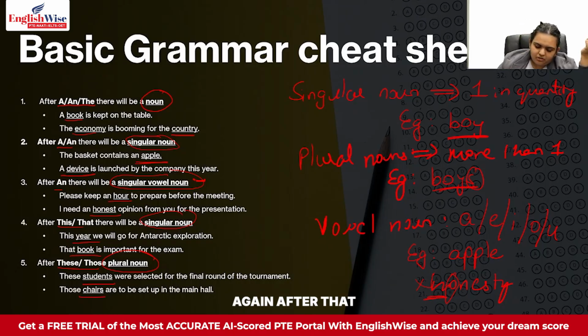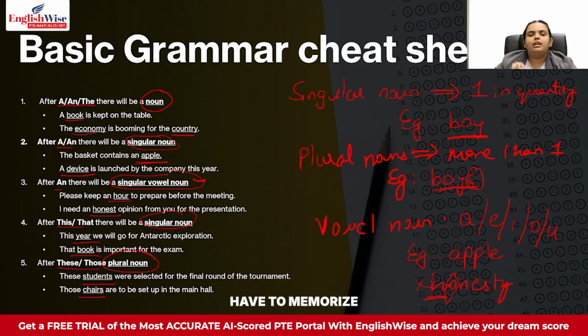Again, those chairs are to be set up in the main hall. I'm not referring to just one particular chair. Many chairs. That means those chairs are supposed to be set up in the main hall. So these were the first 5 rules. I hope you guys are making notes along with this because it's very important.